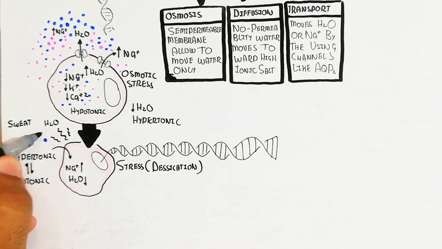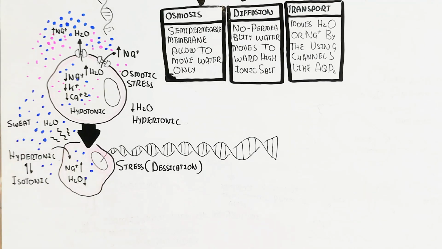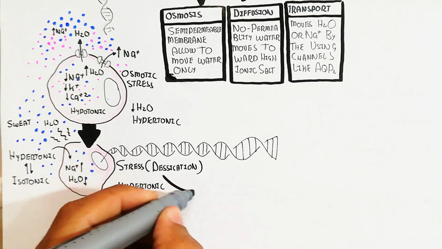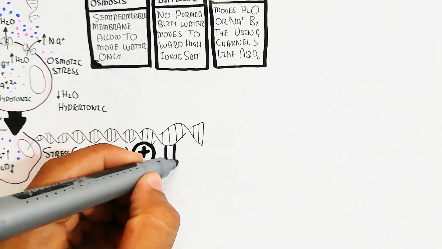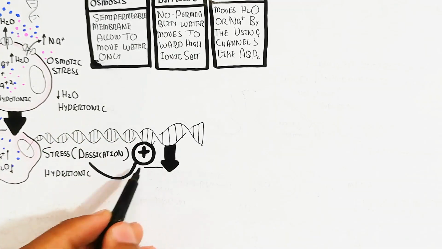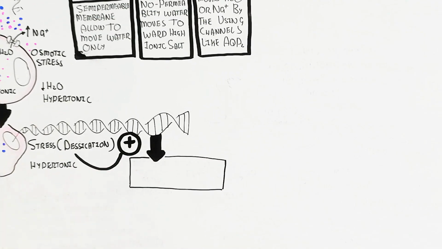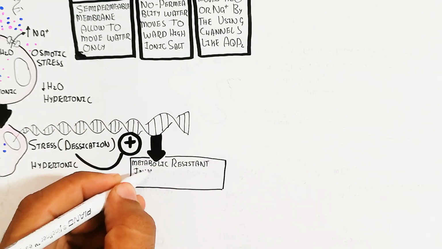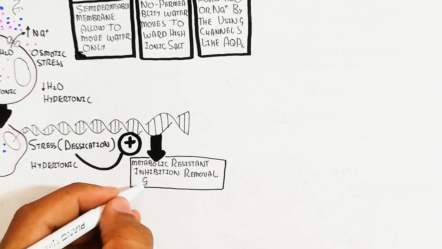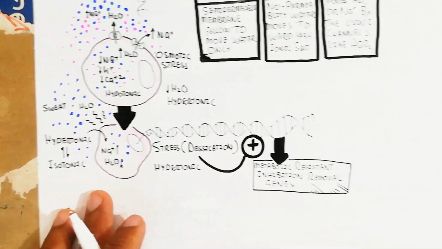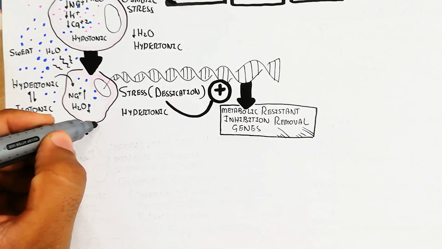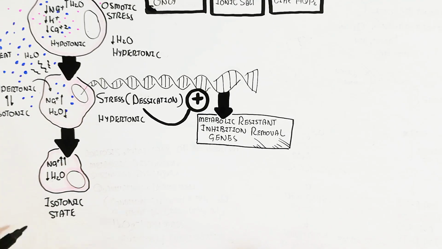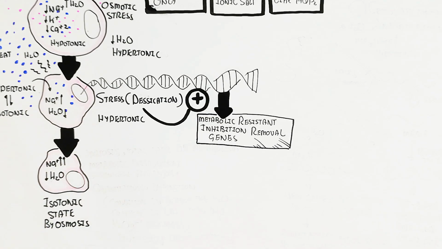Sweating also causes dehydration due to hot temperature and hot weather. The stress and desiccation in the hypertonic condition will activate genes that are important for metabolic resistance, inhibition, and removal. The metabolic resistance gene activation will occur, and in this way the cell combats the harmful environment. Then apoptosis and total lack of metabolism will occur due to anhydrobiosis.